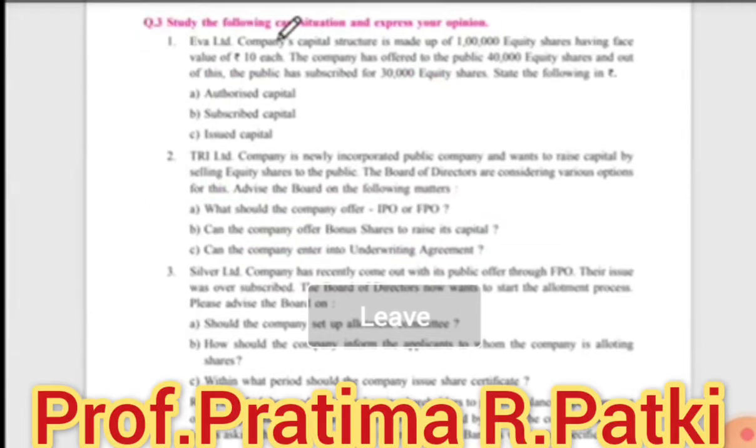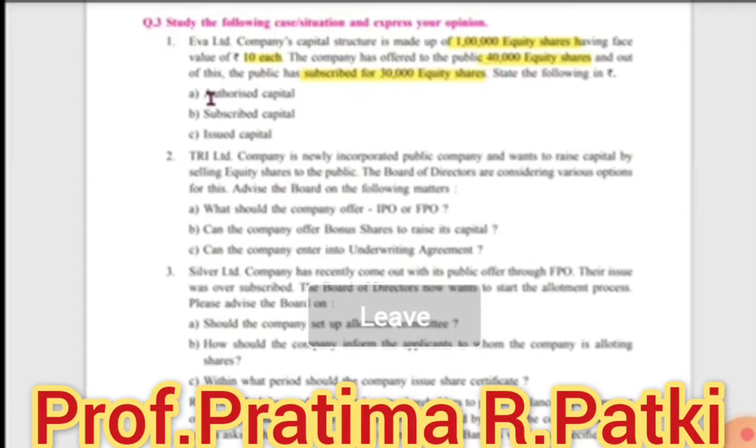Study the following case situations and express your opinion. This is the chapter 3 case study. EVA Limited Company's capital structure is made up of 1 lakh equity shares having a face value of 10 each. Now, how many shares? 1 lakh equity shares. Face value 10 each. The company has offered to the public 40,000 equity shares. And out of this, the public has subscribed 30,000 equity shares.